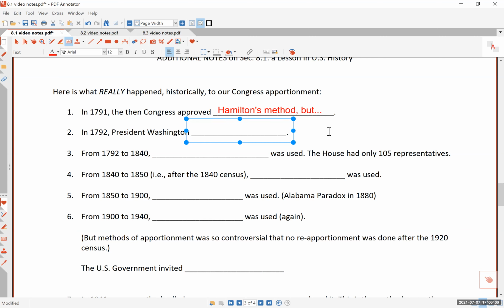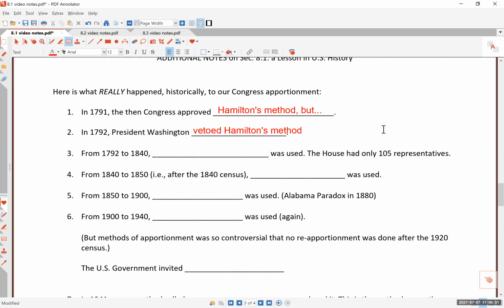Well, the president actually has a power to say, no, I don't want to make this into a law. What is that procedure called? Veto, all right? So Washington actually vetoed Hamilton's method to be used to apportion the newly established House of Representatives.